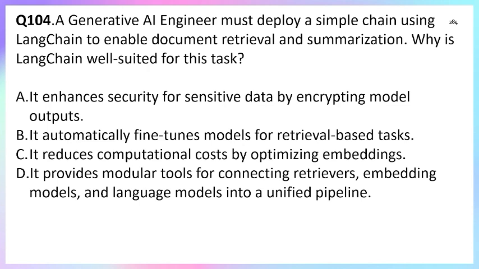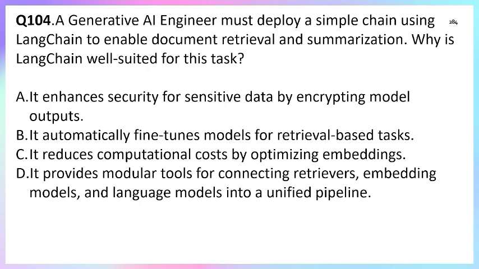So option A is enhancing the security of the data. LangChain doesn't do the encryption. That's outside of its scope, right? Whereas option B, automatically fine-tune the model for retrieval-based tasks. LangChain doesn't fine-tune the model.